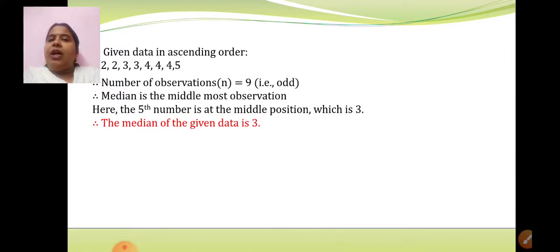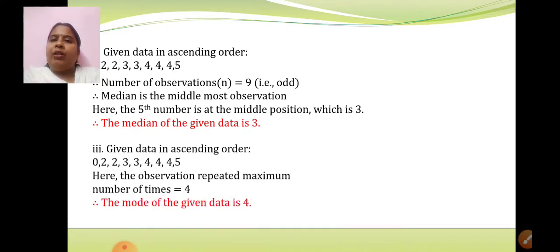Nothing new I am telling. I am just revising whatever we have done in previous sessions, the summary of it. Individually we have done mean, median and mode. Now in this particular sum, we are finding them together. Now see how to find the mode. The given data is arranged in ascending order.